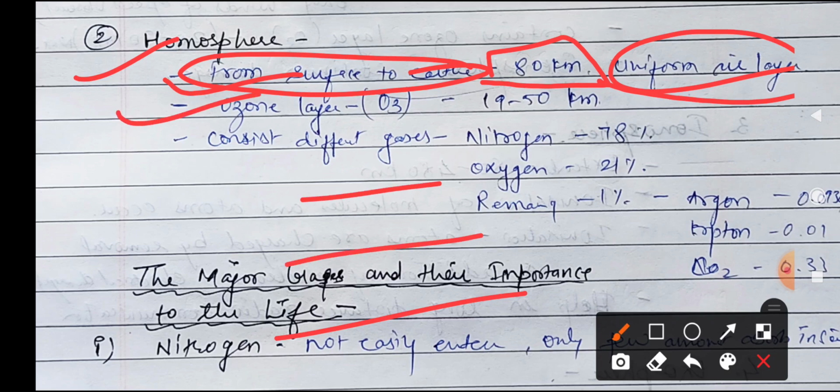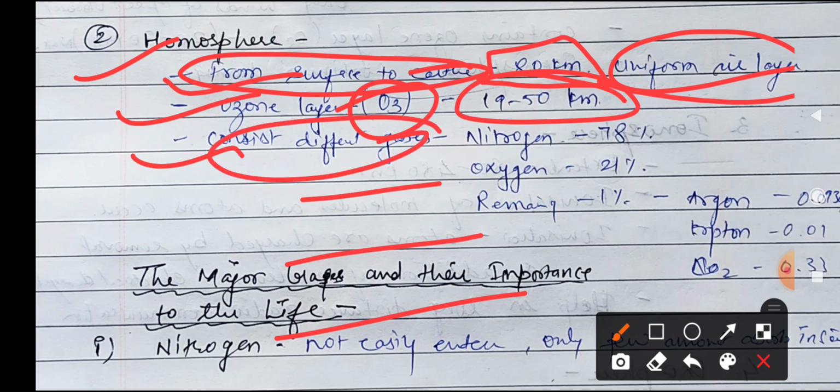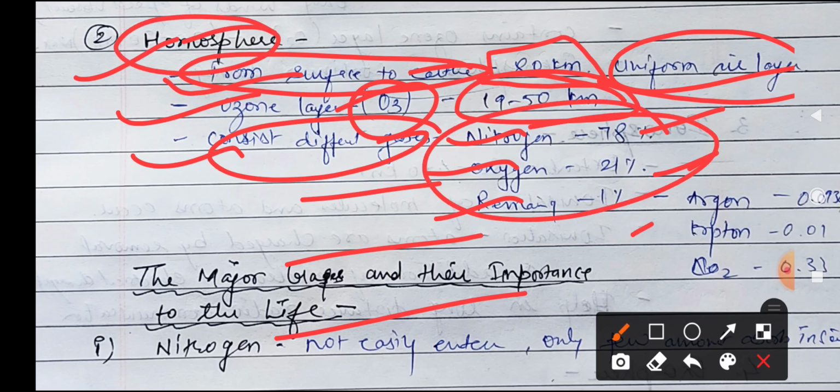A very important layer which is also part of it is the ozone layer, which is called O3, because there are three atoms. It is in between 19 to 50 kilometers. The area of the ozone layer is quite large, but it is concentrated in a particular area, 20 to 30 kilometers. The homosphere consists of different gases like nitrogen 78%, oxygen 21%, and the remaining 1%, because these gases are present in the homosphere. The others are argon, krypton, and CO2, and you can see their percentages.